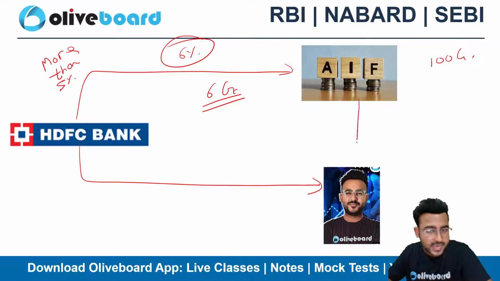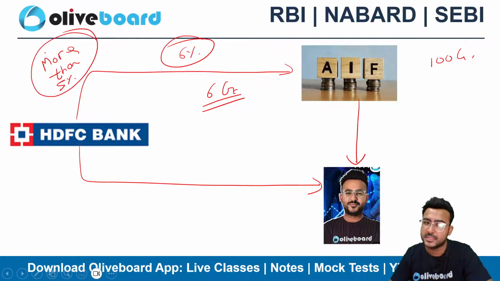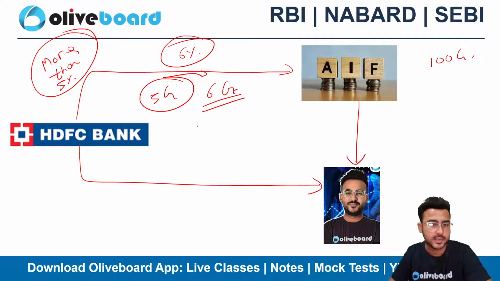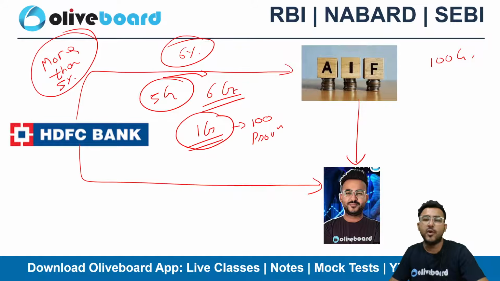Now, if this AIF has also invested in my company in the form of a debt instrument, then whatever HDFC Bank has invested over and above 5%, that means 1 crore, as up to 5% means 5 crore. So HDFC Bank has invested 1 crore more. In that case, HDFC Bank has to create 100% provision in case of this kind of arrangement.